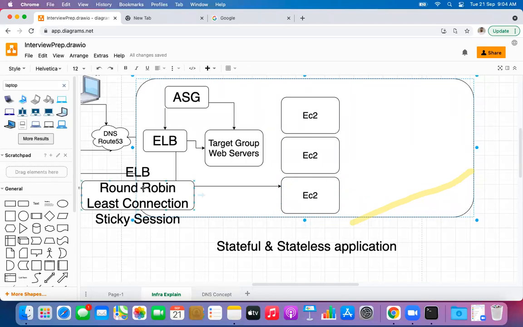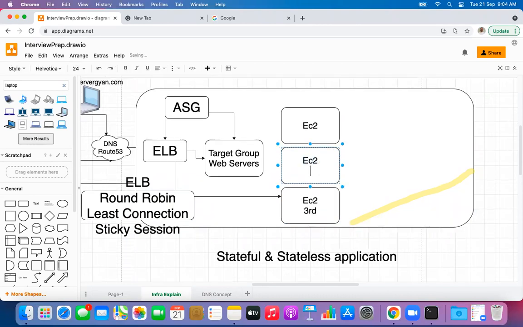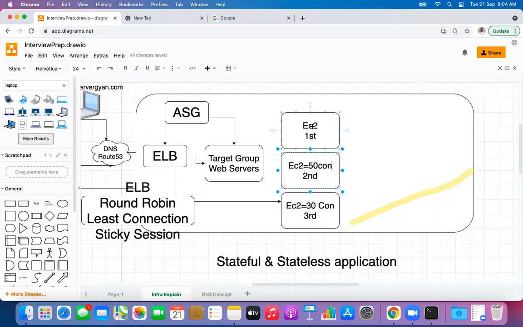What is the drawback of round robin? It forwards requests equally, but we have already implemented a sticky session here. This machine is serving 70 connections, this is 50, and this is 30. So what is the ideal machine in our case? This one. Let us call it EC2 machine number first, this is going to be second, and this is going to be third. What is the number of connections here? Let us call it 30 connections. This has 50 connections, and this has maybe 70, right?